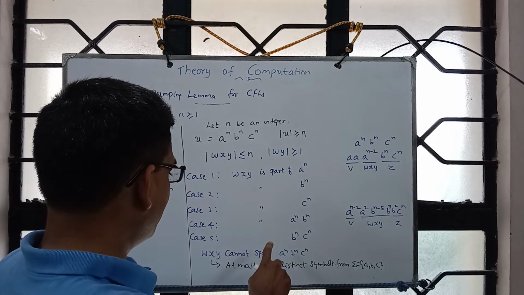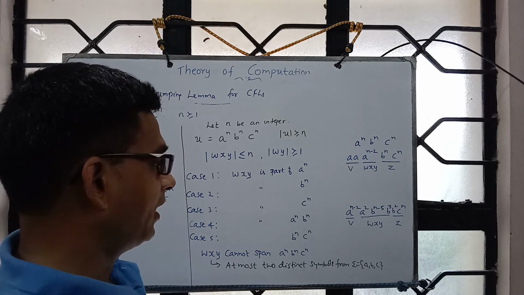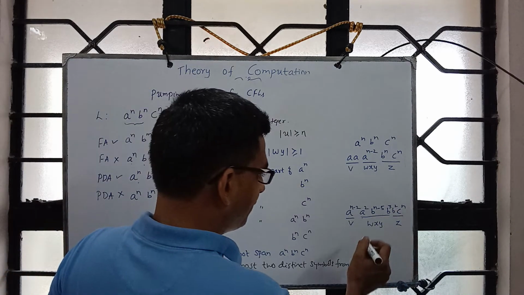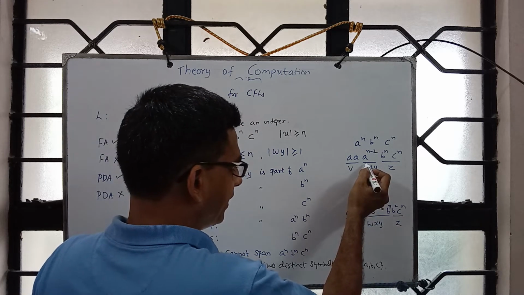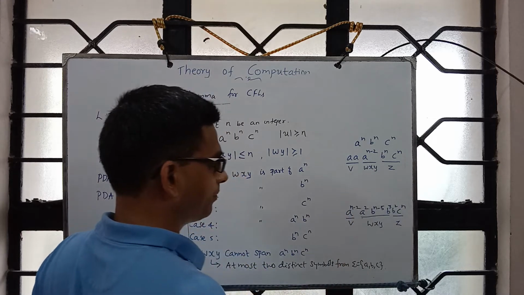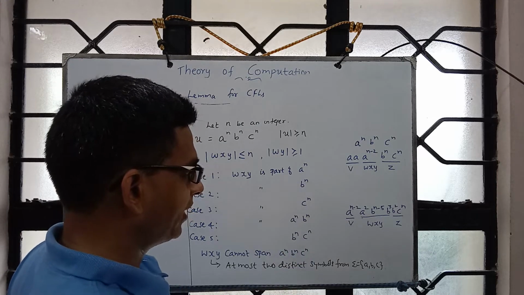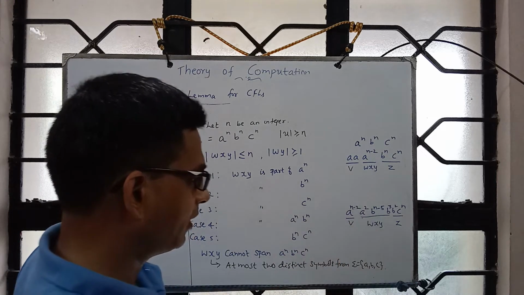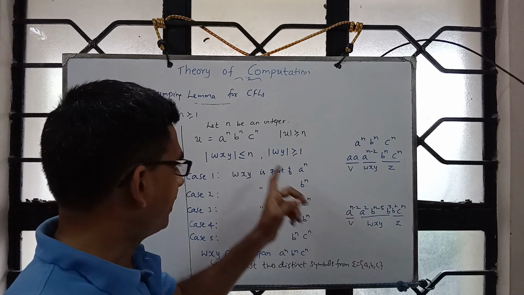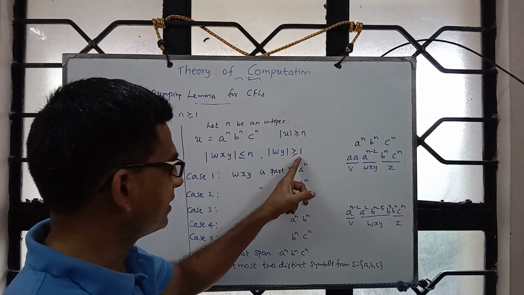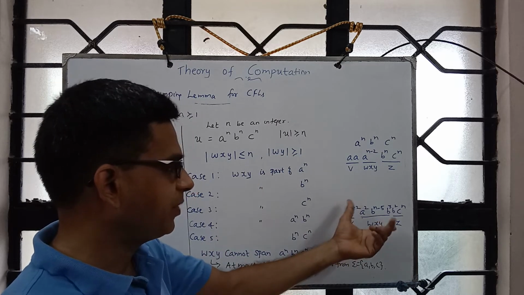Okay, so when it is having a and b, the decomposition could be any form. And in that, we have to see w and y. Similarly, in this, we have to see w and y. So similarly, when we have b power n, c power n, we have to see w and y. One of them can be empty. The property only says together it is at least 1, which means w may be just a and y may be empty.